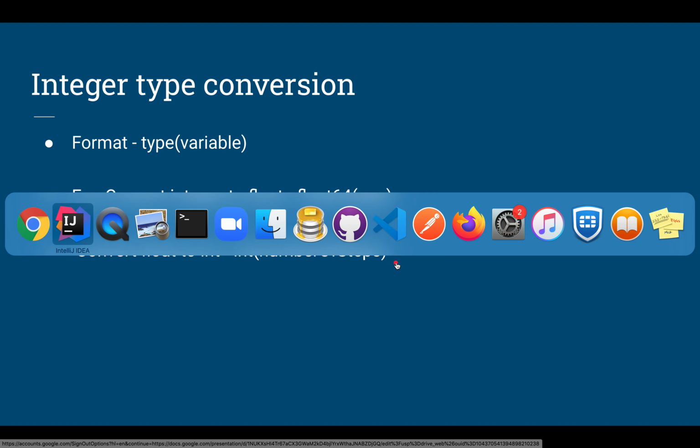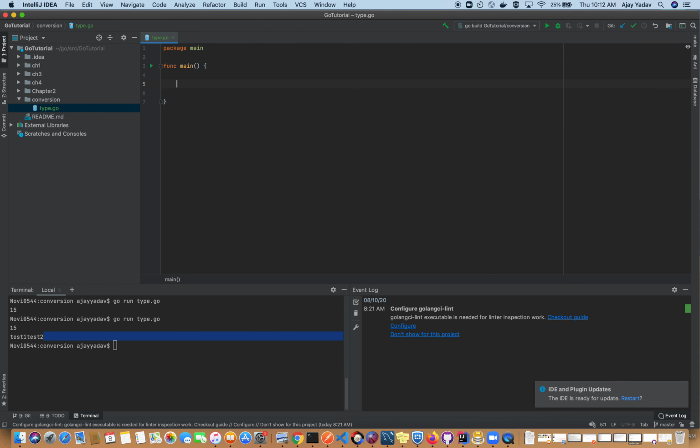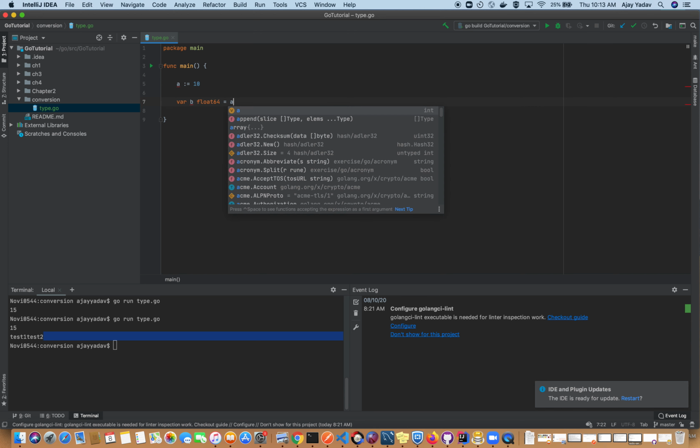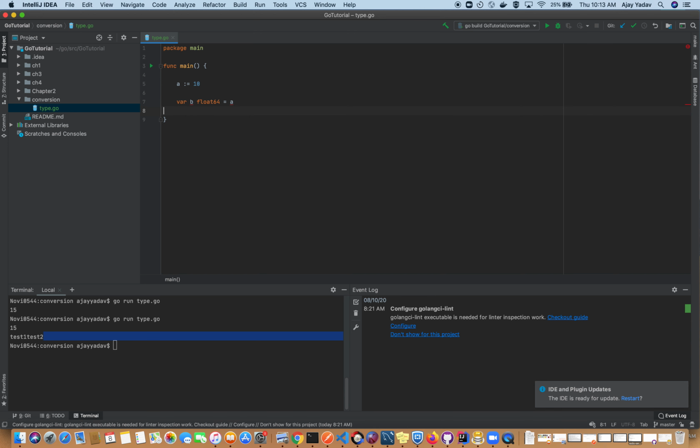So let's try the same thing. For example, now I declared a variable a of type integer, explicitly it is an integer. Now var b float64 is equal to a. Let's see. It is giving an error. What is the error? Cannot use a of type int as type float.